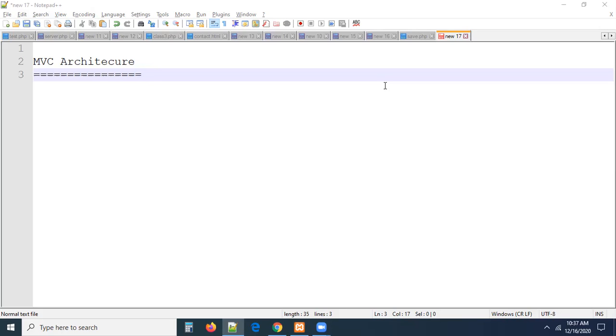Earlier we could use procedural PHP without object-oriented PHP, and work with WordPress and Drupal. But right now, Drupal 8 and 9 are completely object-oriented, right? That is nothing but MVC.